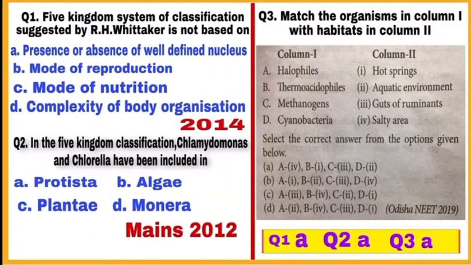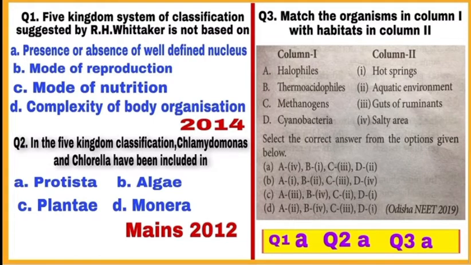Question 1. Five kingdom system of classification suggested by R.H. Whittaker is not based on. R.H. Whittaker's five kingdom classification is mainly based on five main criteria. These are cell structure, thallus organization, mode of nutrition, mode of reproduction and phylogenetic relationship. But this system of classification is not based on presence or absence of well-defined nucleus. So, correct answer is option A, mark A.